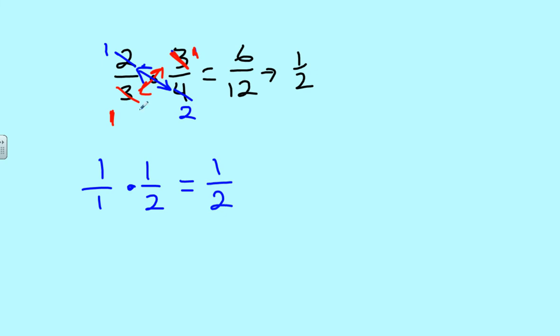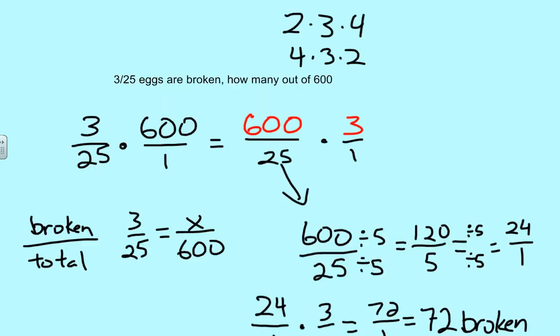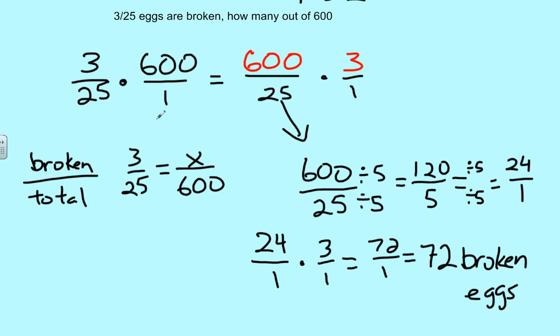So if you can simplify before you multiply, it's generally easier. That's just an aside, some extra information that might help you out. So really, the answer to this question was just 72. If you took nothing away from that, but you can still do this, you'll be okay.